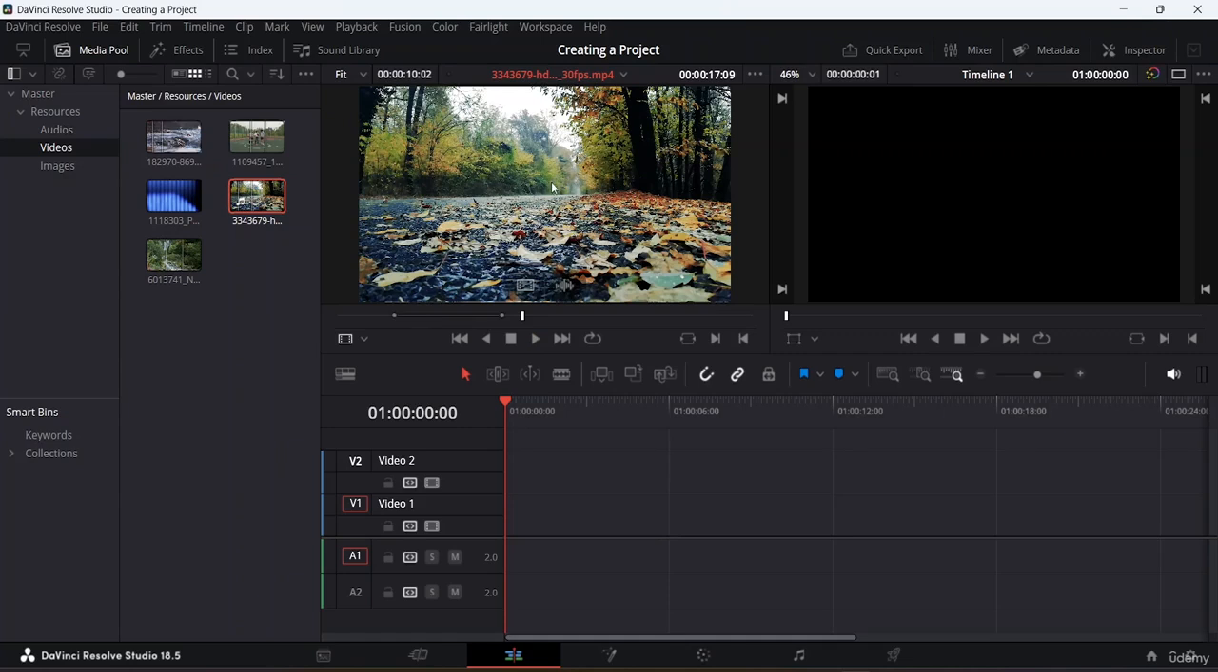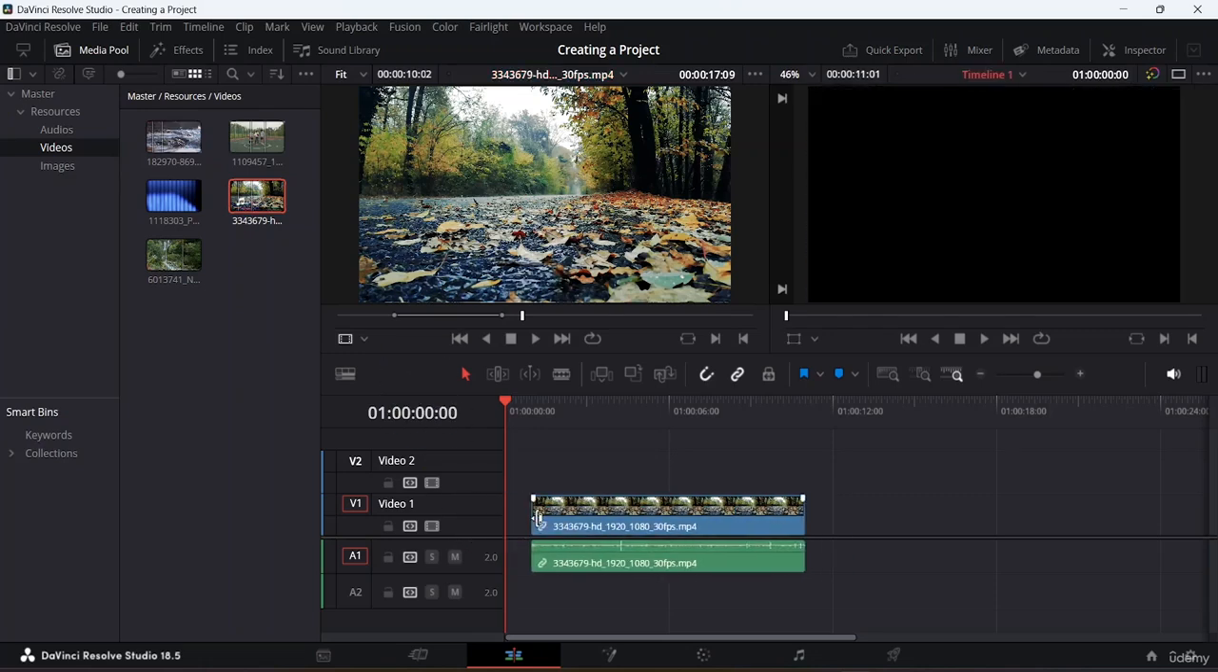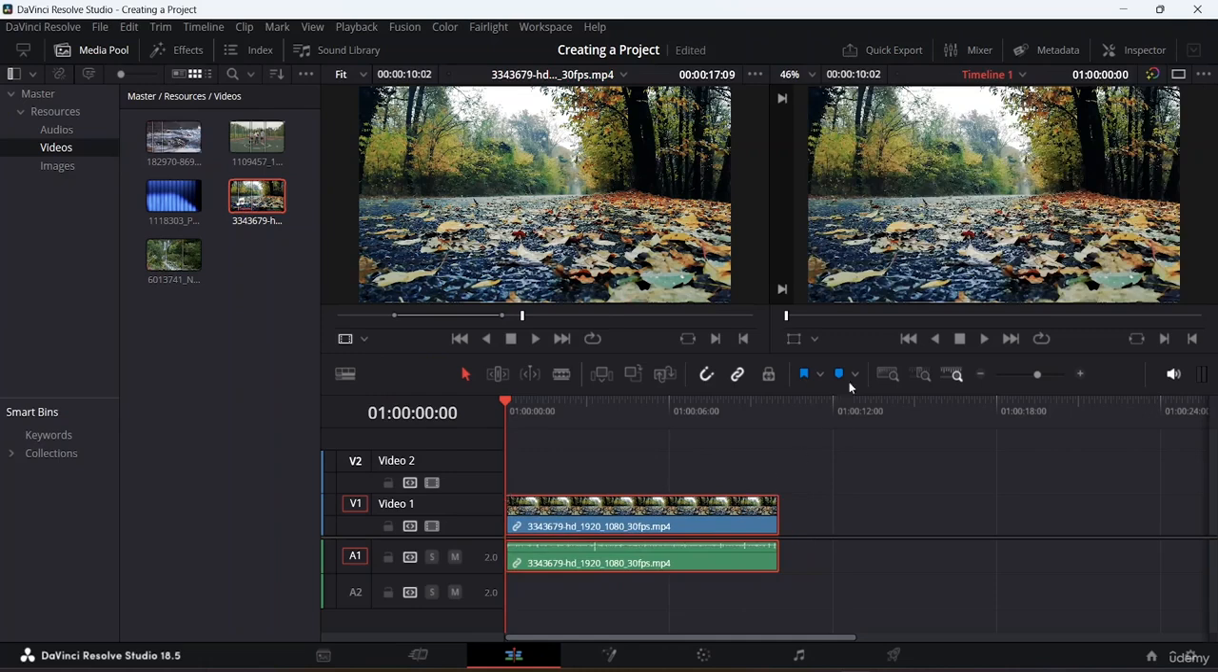And now if I take this video and drag it over here into my timeline, only that particular timing of the video will be imported. And now if you take a look over here in your project window, you can see that the total duration of the video is 10 seconds and 2 frames.